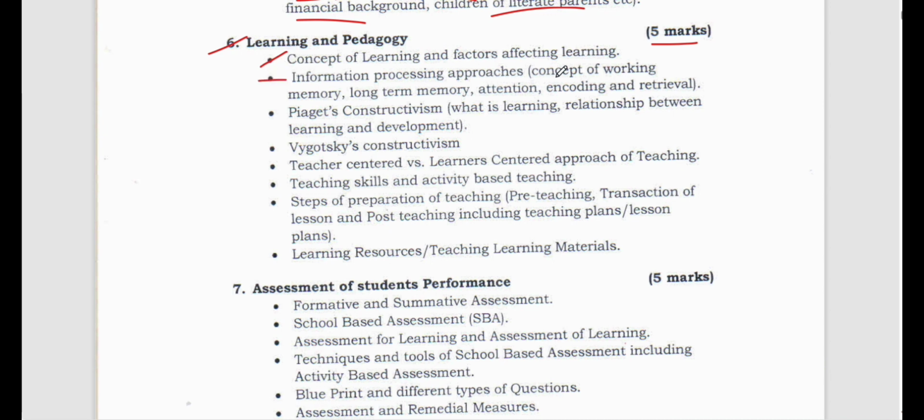Information processing approaches: concept of working memory, long-term memory, short-term memory, attention, encoding, and retrieval. These are some of the approaches of information processing we should know. Now Piaget's constructivism, what is learning, and the relationship between learning and development we need to study. Vygotsky's social constructivism theory also we should study. Then teacher-centered versus learner-centered approaches of teaching.